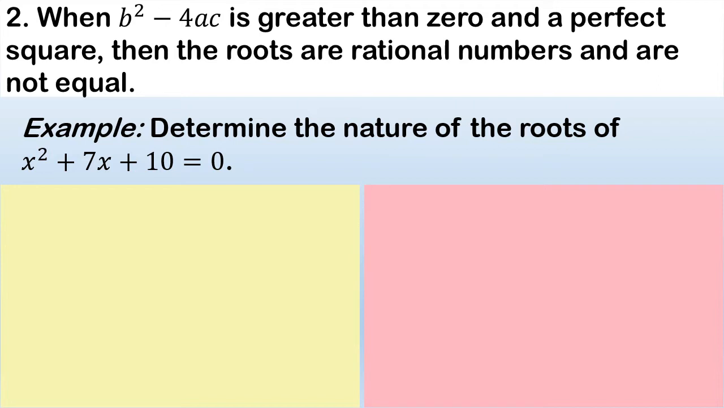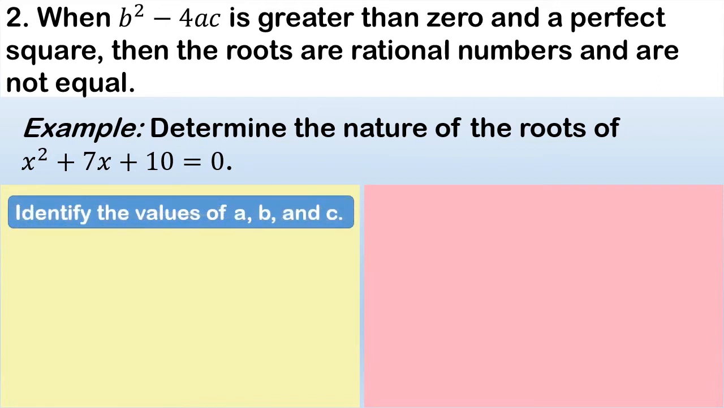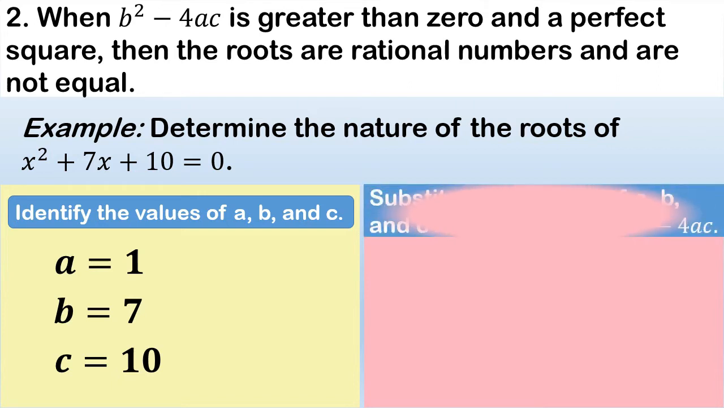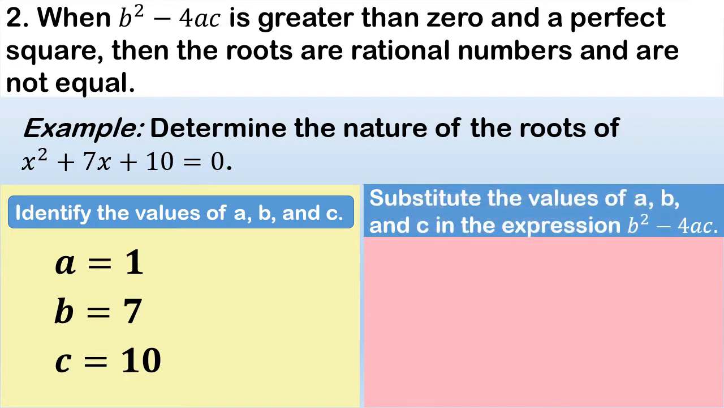First thing is to identify the value for a, b, and c. So the value for a is the coefficient of x squared, which is 1. The value for b, the coefficient of 7x, which is 7. The value for c is equal to 10. So after we identify the values for a, b, and c, let's proceed. Substitute the values of a, b, and c in the expression b squared minus 4ac.